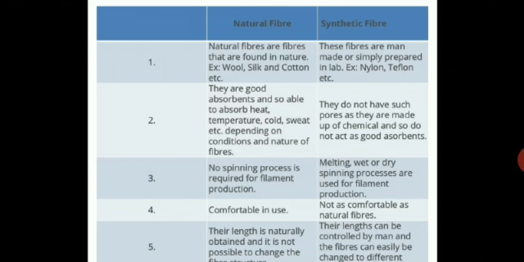No spinning process is required for filament production in natural fiber, whereas in synthetic fiber melting, wet or dry spinning processes are used for filament production. So in natural fiber there is no need for filament production, whereas in synthetic fiber the spinning process is done for filament production. And you must have realized, the fourth point: natural fibers are comfortable in use, and synthetic fibers are not as comfortable as natural fibers. So when you wear them you realize the difference in comfort level between natural fibers and synthetic fibers.